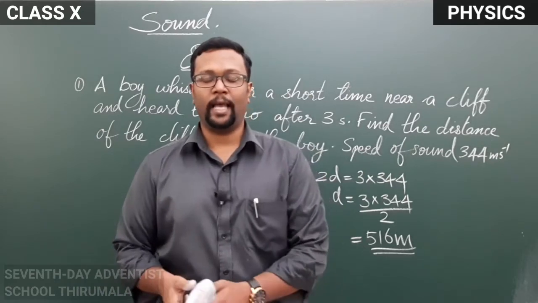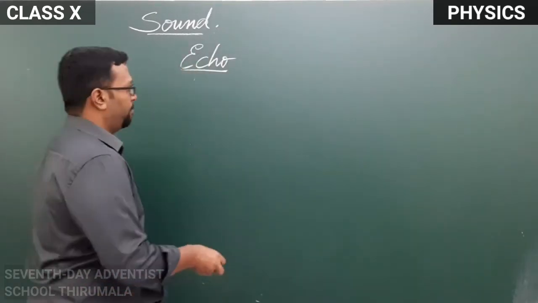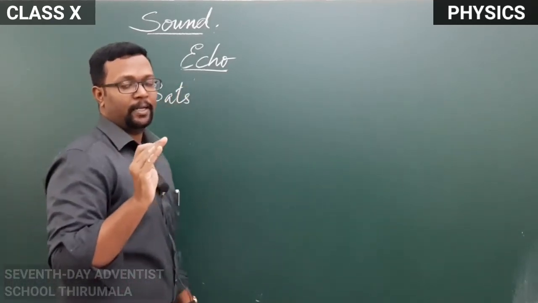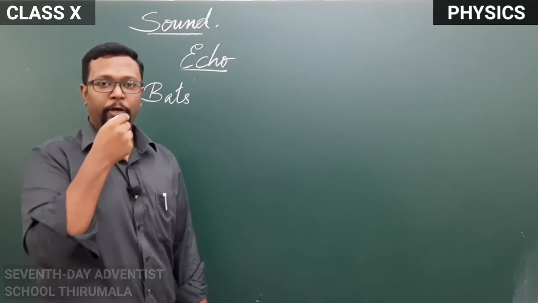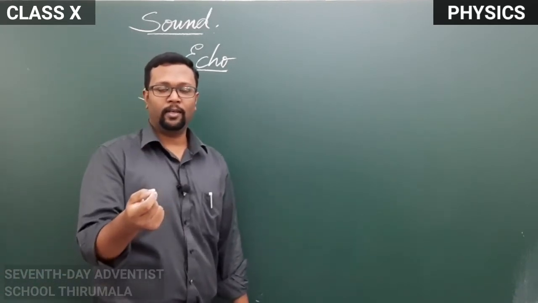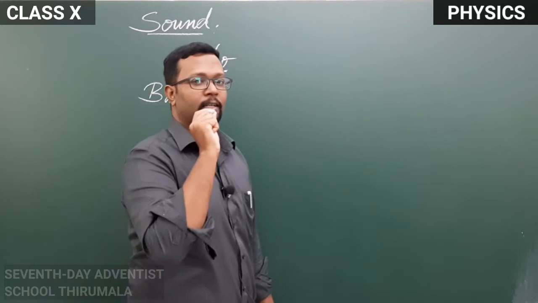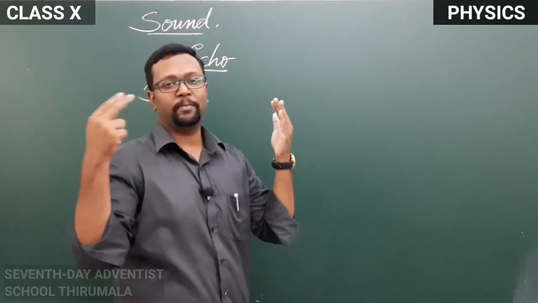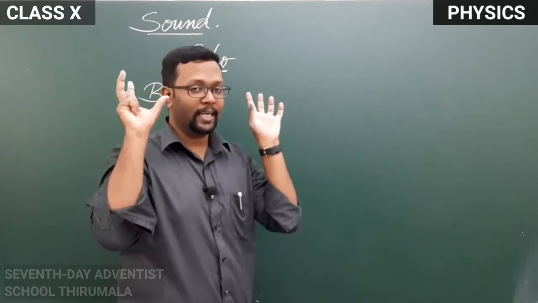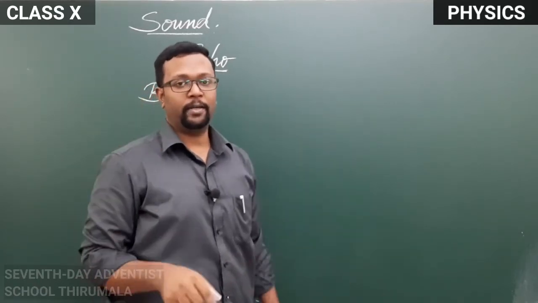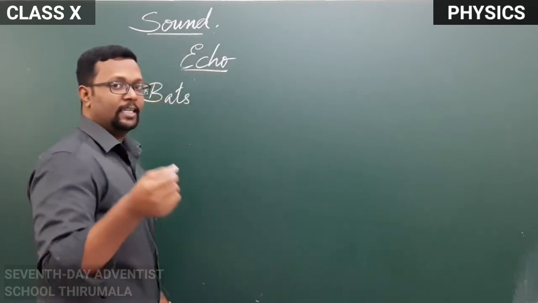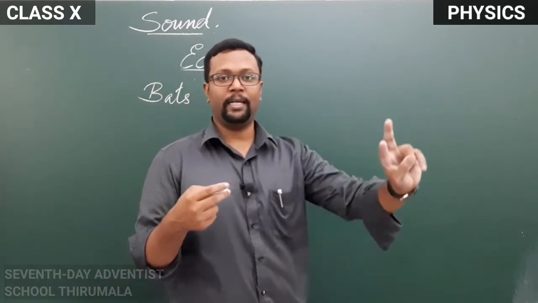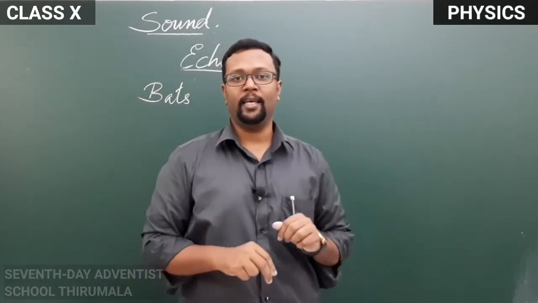Even animals use echo methods. You must have heard about bats. They have eyes, but they have a special feature. They can produce high frequency sound from their mouth, and this sound will strike some object, maybe an insect in flight, and it will get reflected from that object, and their ears can capture this high frequency sound, and they can detect in which direction the insect is flying and at what speed it is traveling, and the bats can easily catch them.